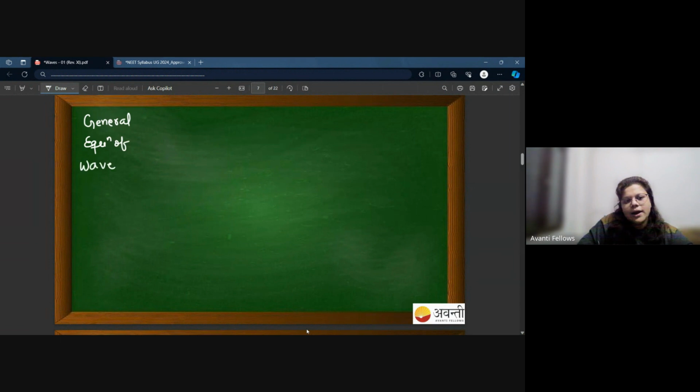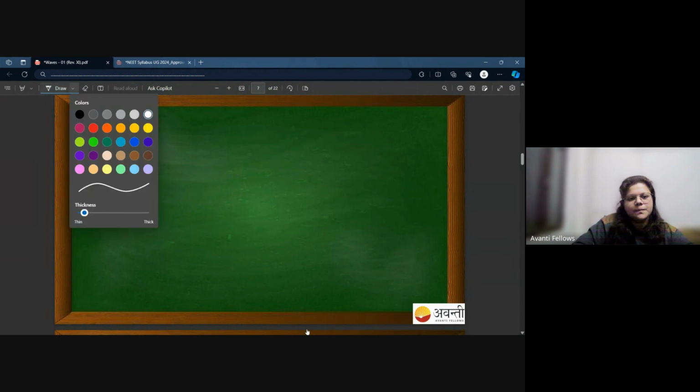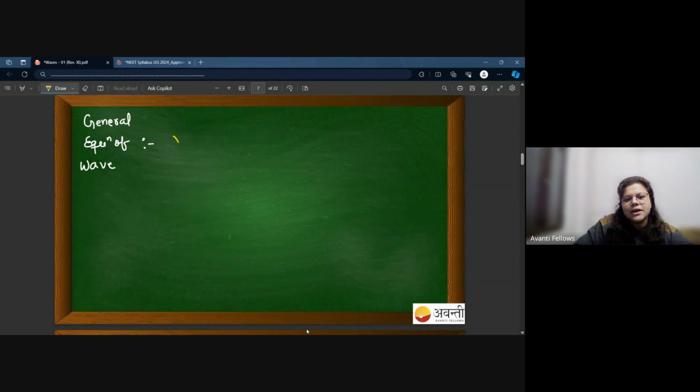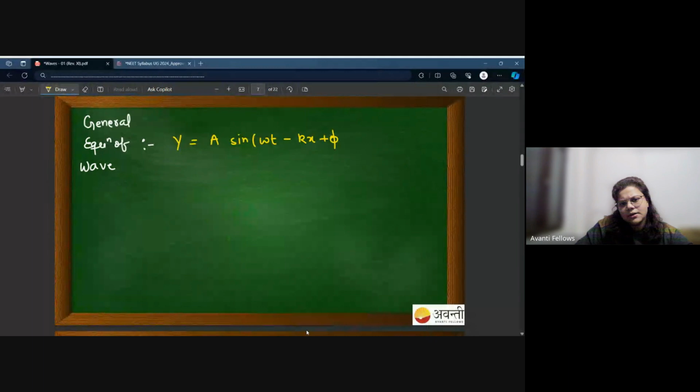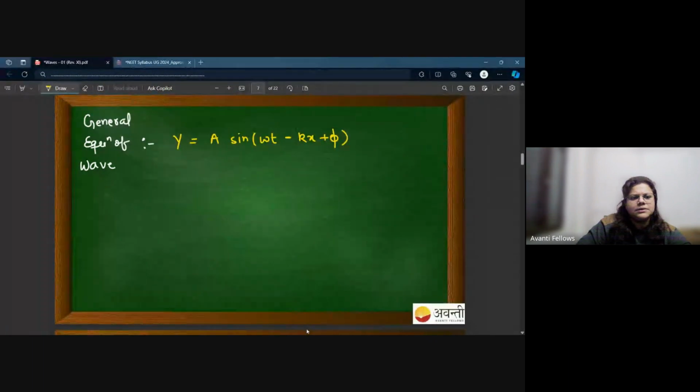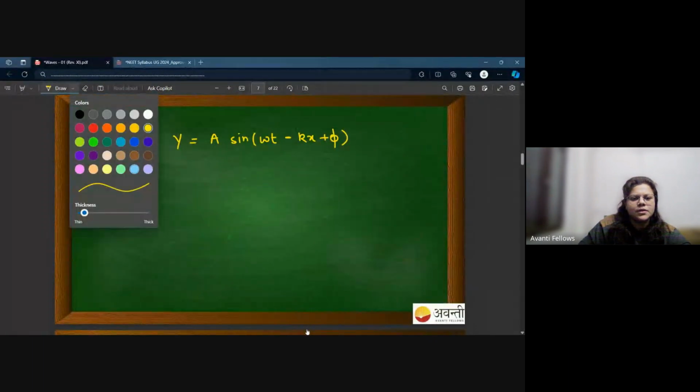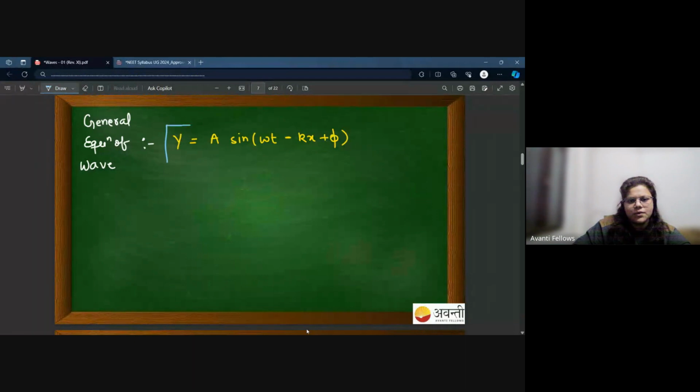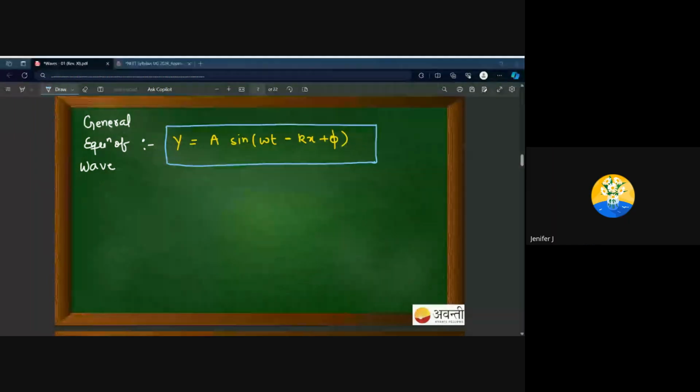So we get an idea that the standard form of a wave looks like this. It could be plus, it could be minus, but this kind of equation is our general equation of wave. Is that okay? Yes, ma'am.